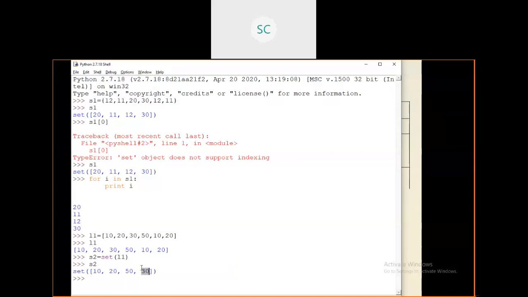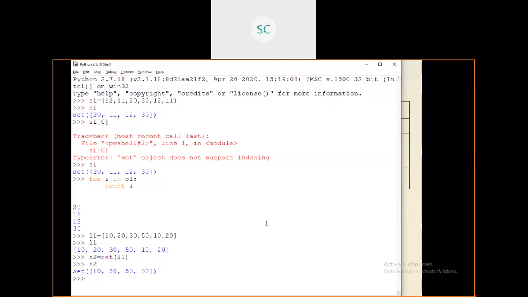In this way, you can convert the list into set. This list consists some duplicate values, but my requirement is I don't want those duplicate values. Only unique values are required. Simply just use the set function, set that L1. It will return that set.